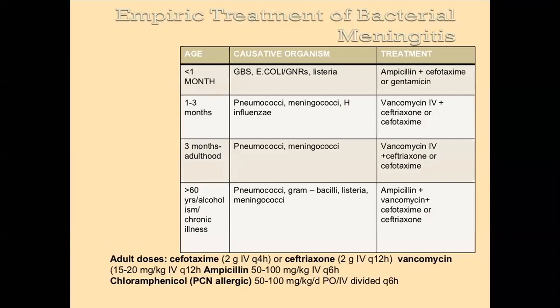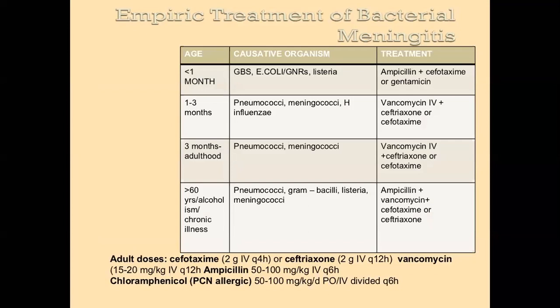Okay, what are the different options of empirical therapy? At least 2 to 3 antibiotics must be remembered. The most common antibiotic we give is a third generation cephalosporin. The second antibiotic we give is ampicillin. The third antibiotic we give is vancomycin.